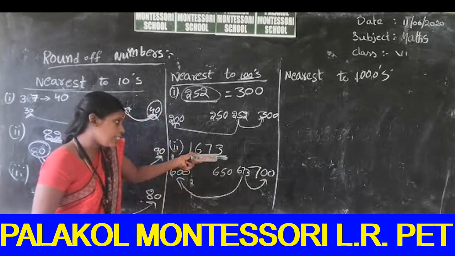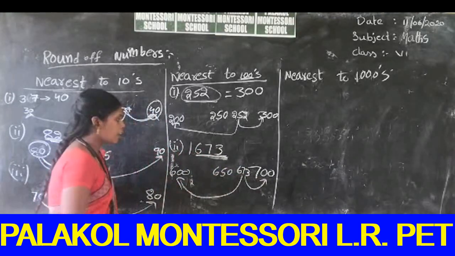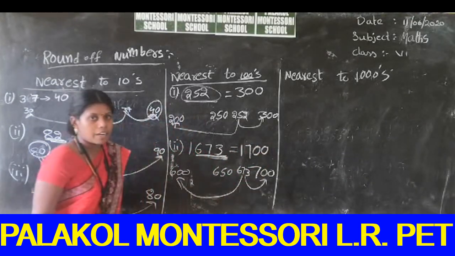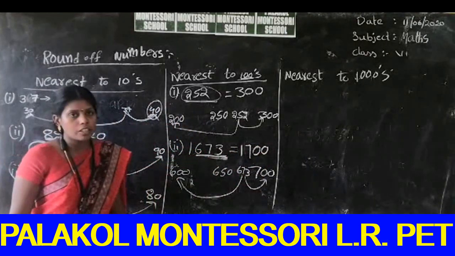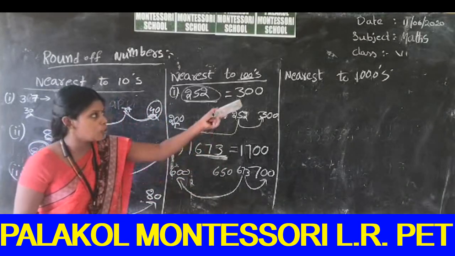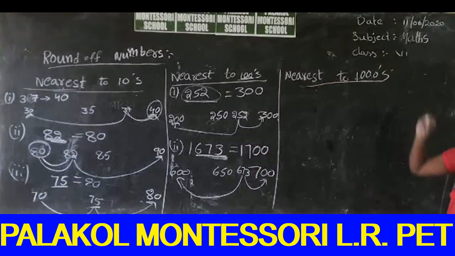So we can write 1673 rounds off to 1700. So the answer is 1700. So students, do you understand? Next we can go to the next topic, nearest to thousands.